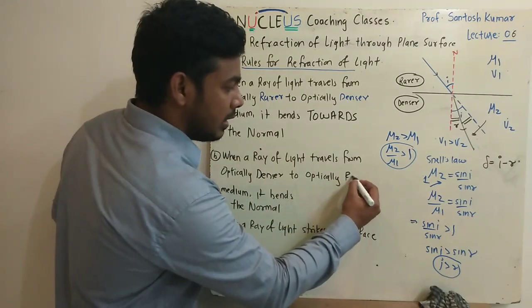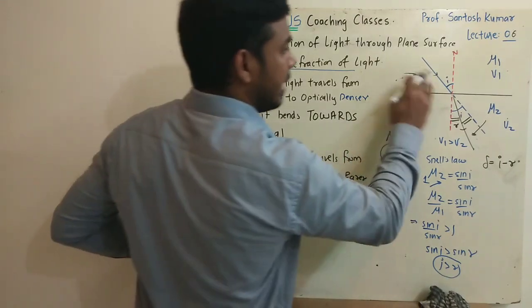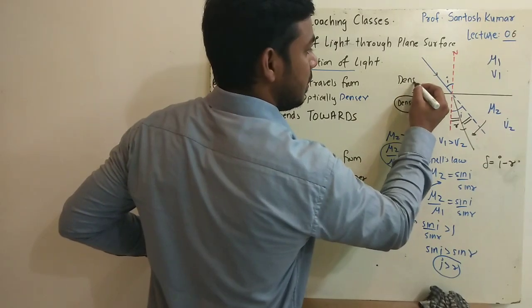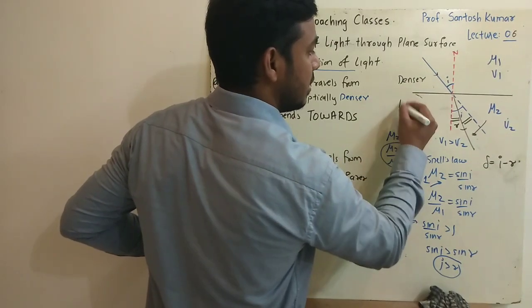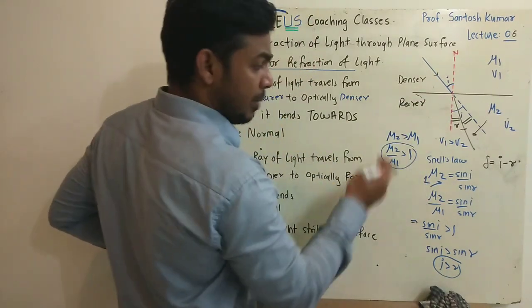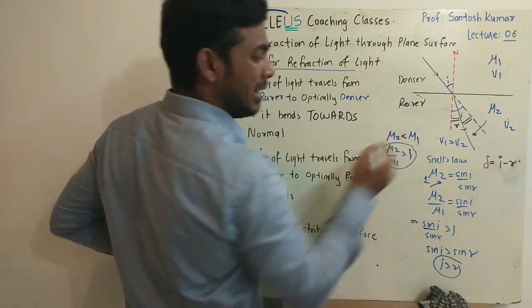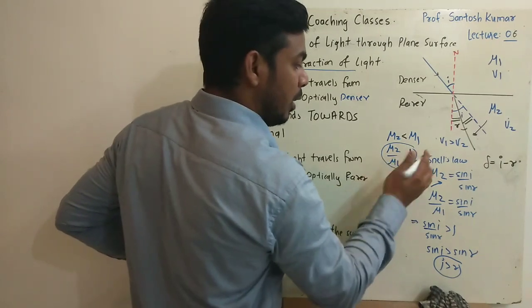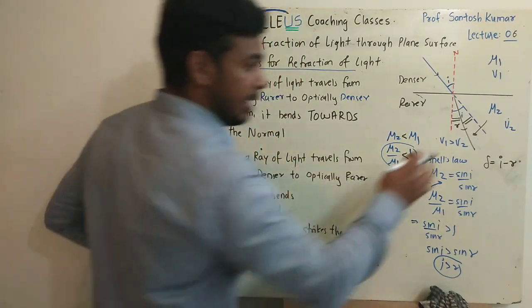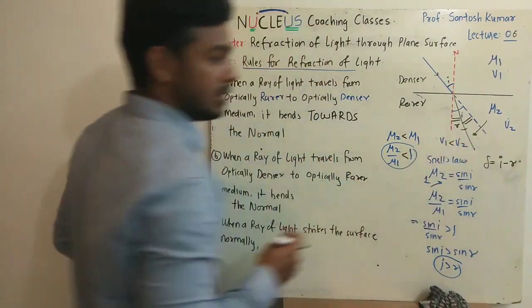Second case, we can take a ray of light traveling from an optically denser to an optically rarer medium. So what I am doing is taking this as denser and this as rarer. So mathematically the value of mu2 will be less than mu1. So mu2 by mu1 will be less than 1. And the value of v1 will also be less than v2.